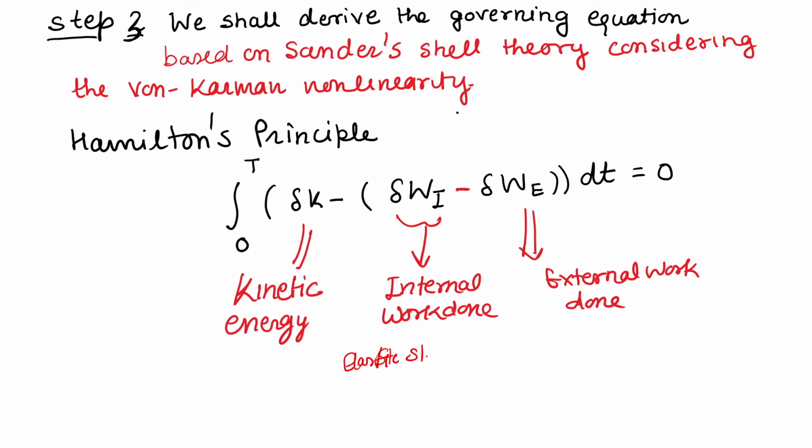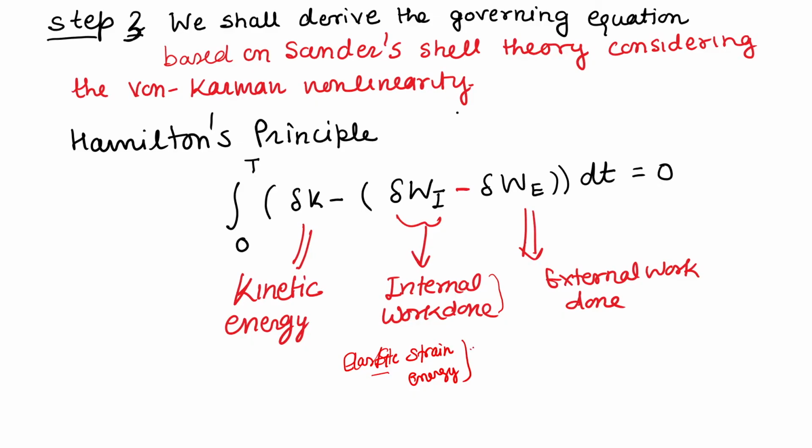It is convenient and general to say internal work done, because later on if somebody wants to study a piezoelectric shell or some functionally graded shell made of some different material, instead of elastic they may have some electrical energy and some other form of energy. So, they will also be clubbed together here under the term internal work done.